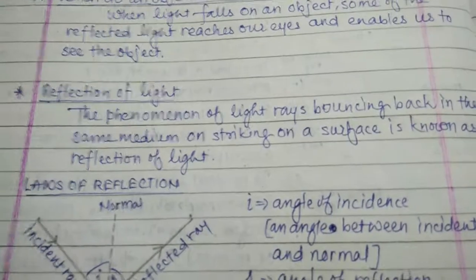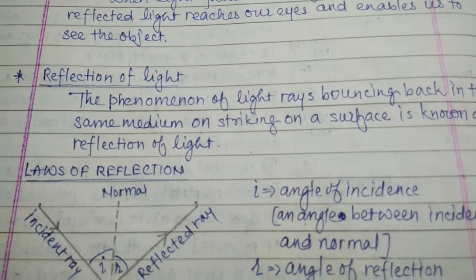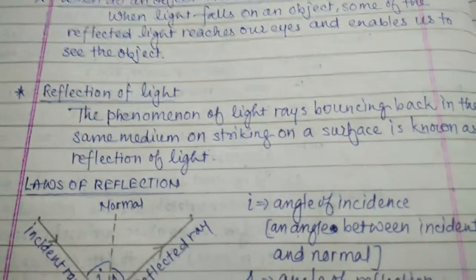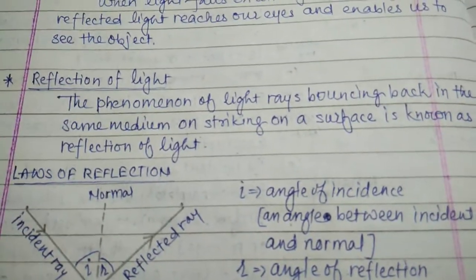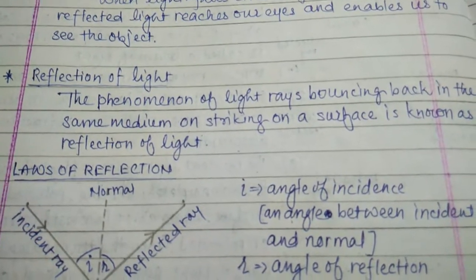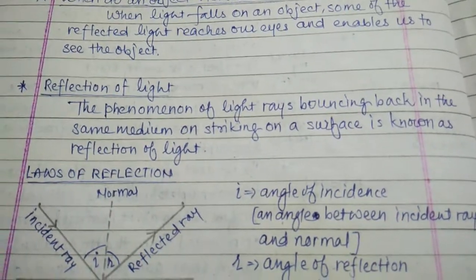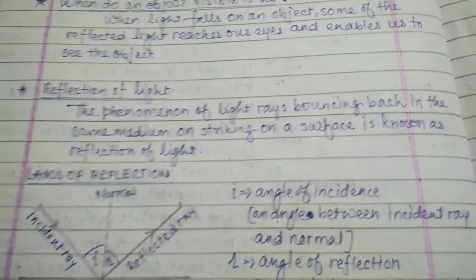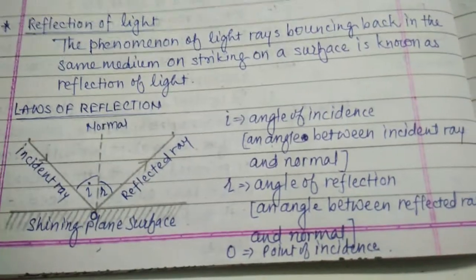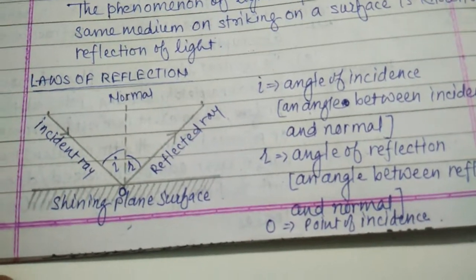The phenomenon of light rays bouncing back in the same medium on striking a surface is known as the reflection of light. When light is incident on the surface and bounces from the surface, it is known as the reflection of light. In lower standards, we have discussed this experiment.